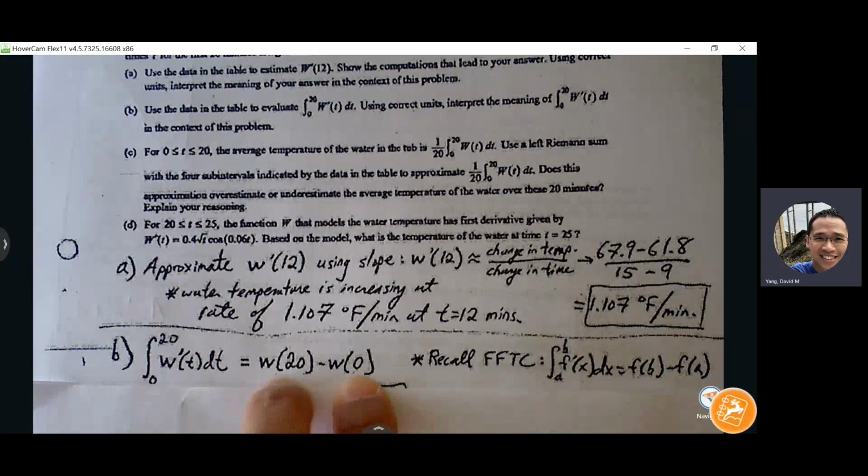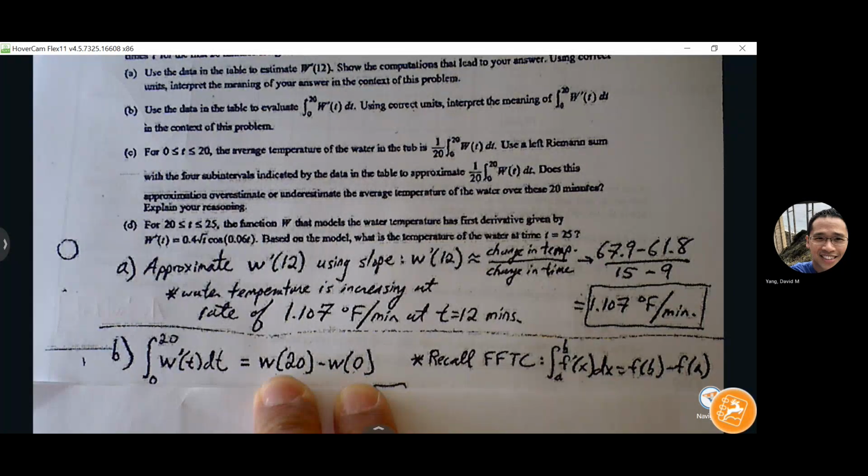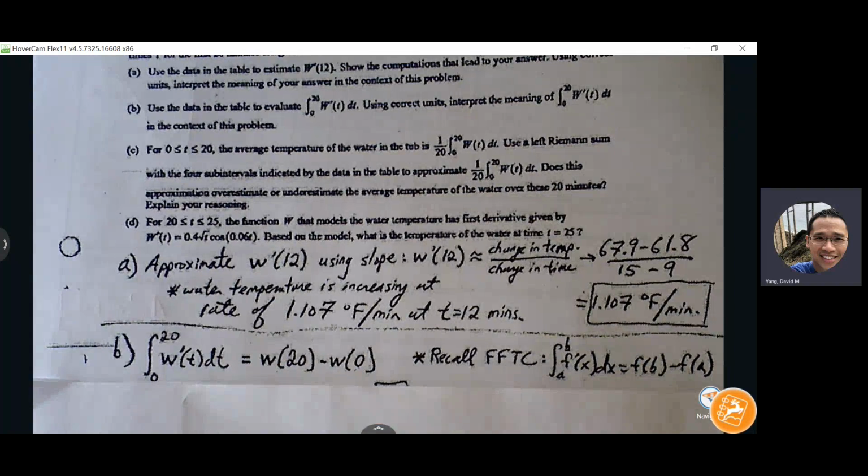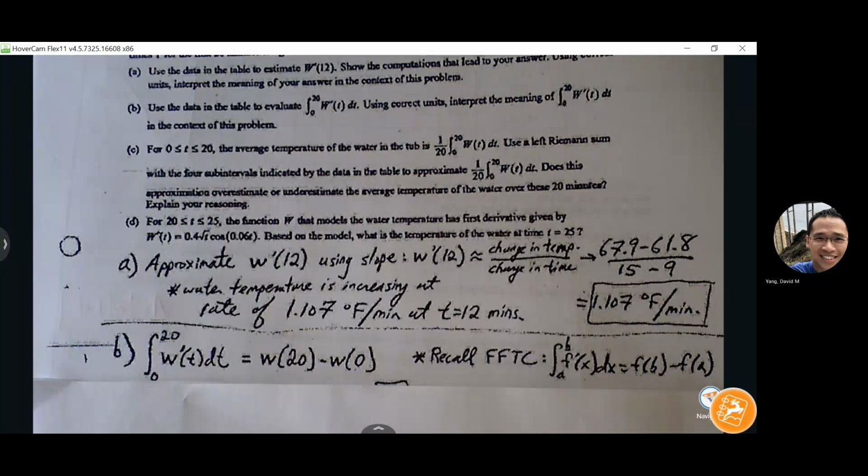And what is this information going to tell us? Change in temperature between the 0 and the 20th minute. So just how much the temperature changed if you're comparing between 0 and 20 minutes. Sometimes this feels a little bit abstract, right?